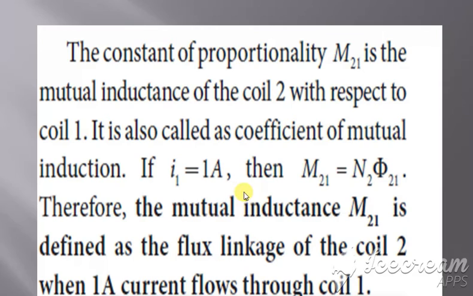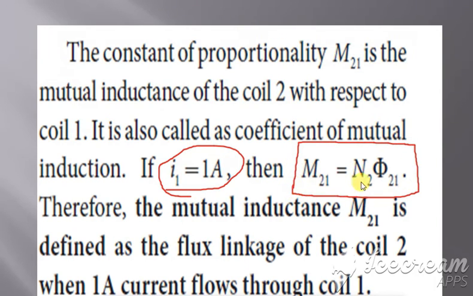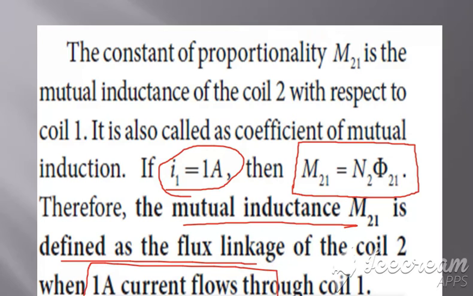Okay, considering the value of I1 to be equal to 1, we get M21 equal to N2 into phi21, where the mutual induction is the flux when unit current passes through the circuit. That is, the current value is 1. If the current value is 1, then the mutual induction is equal to the flux. Okay, so this is just the definition of mutual induction.